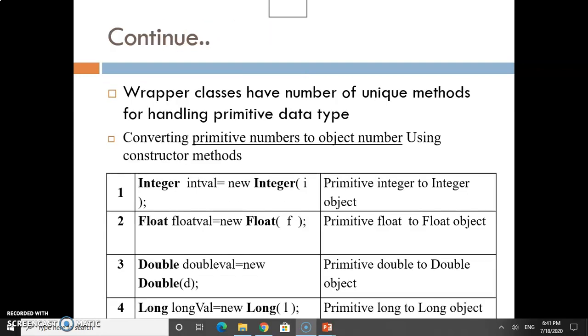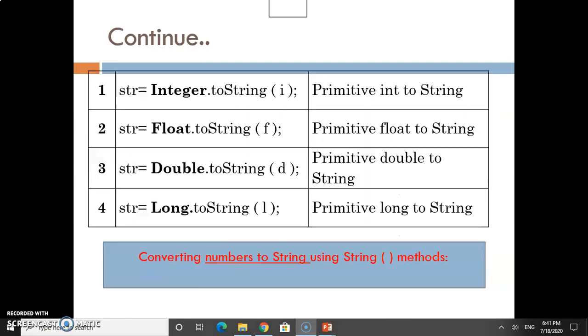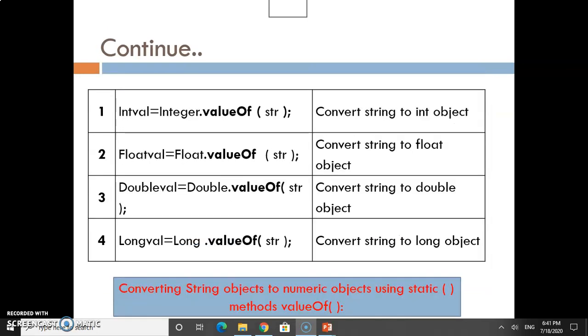Here we are converting primitive numbers to object numbers using the constructor method. This is one example. Here we are using int value equal to new Integer. It means primitive integer to the corresponding Integer object. As Java is an object-oriented language, we convert primitive data types into the corresponding object type, and vice versa, by using the wrapper class. These are examples of how to convert from one data type to the corresponding object data type by using the wrapper class. You can see this.